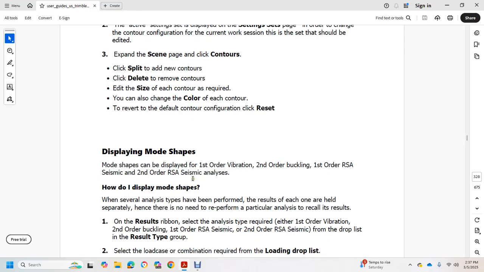To display the mode shape, several analyses have to be performed, each one held separately. There is no need to perform a particular analysis to recall the result. On the result ribbon, select the analysis type: either first order vibration, second order buckling, first order RSA seismic, or second order RSA seismic.